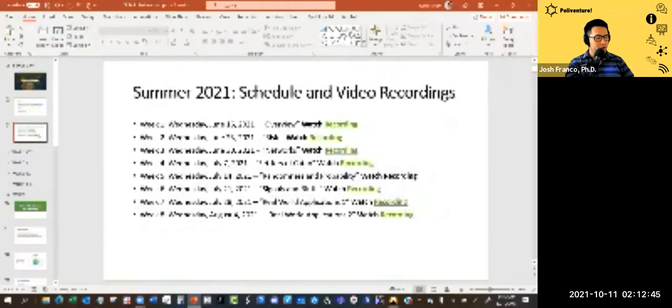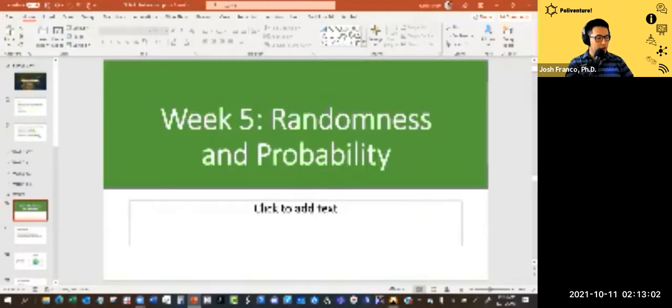Now, note that from our other weeks, we've had an overview, Risk, network, Settlers of Catan, and now we're on randomness and probability. And then in future weeks, you'll see signals and bluffs, and then real world applications 1 and 2. So let's go ahead and jump to week 5, randomness and probability.